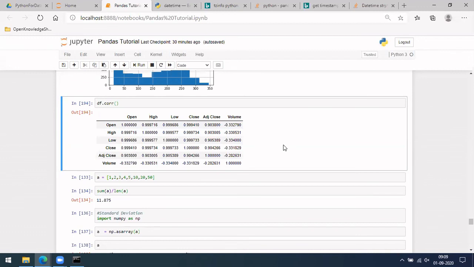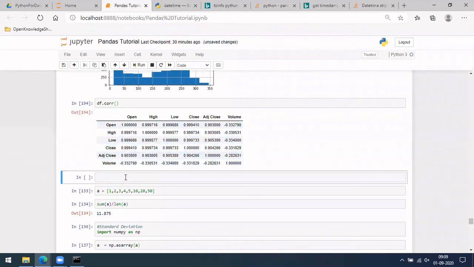So this is one more thing. I'm not going into the mathematics of how the correlation happens. I can do that: it multiplies this with the corresponding second column, takes the sum of all and then the mean, something like that. But I'm not going into that. So this is about correlation.